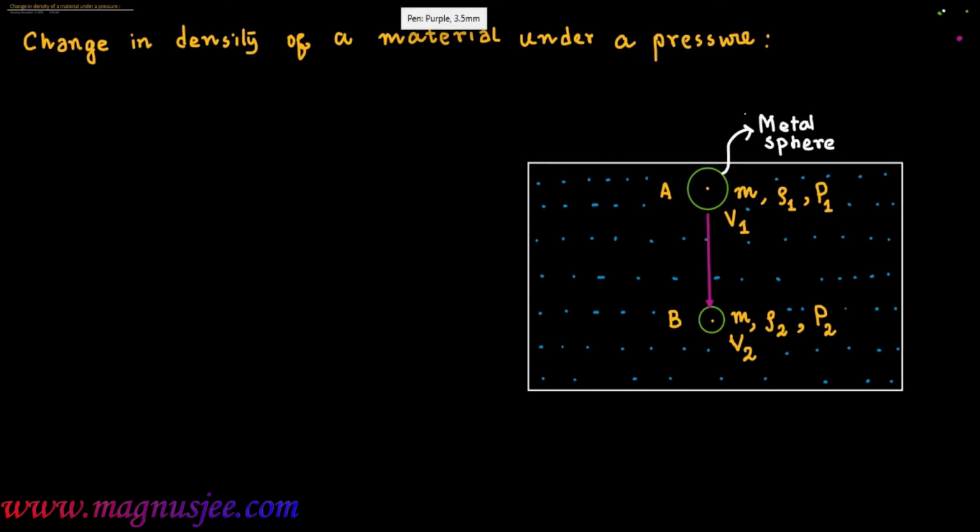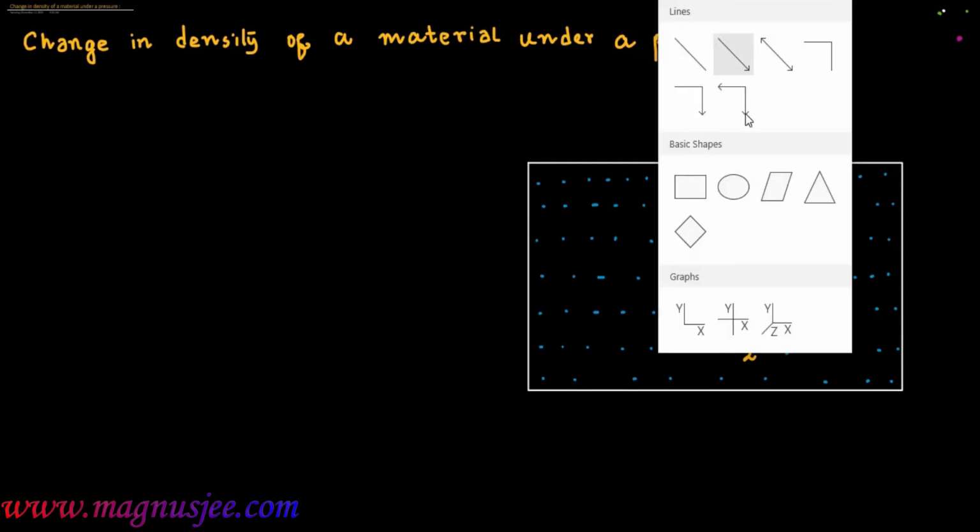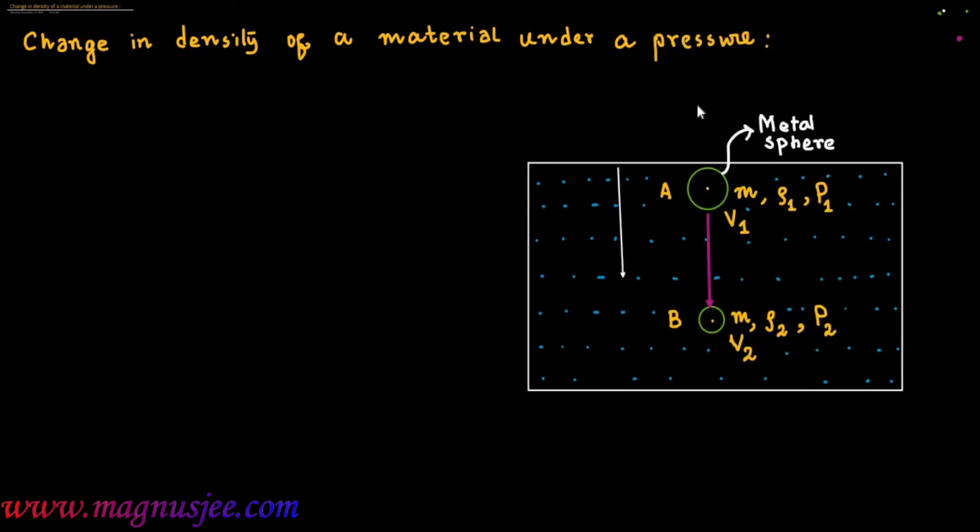At the point B, the volume of the metal sphere is V2, and density increases to ρ2 at the pressure P2. So this is the depth h at which the metal sphere is taken; its mass remains constant, density increases to ρ2, and volume decreases to V2.